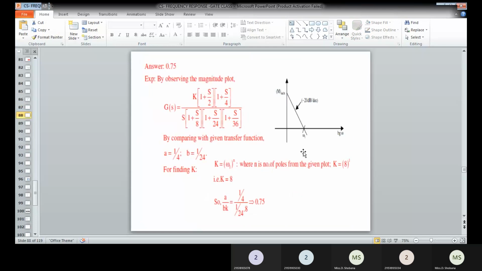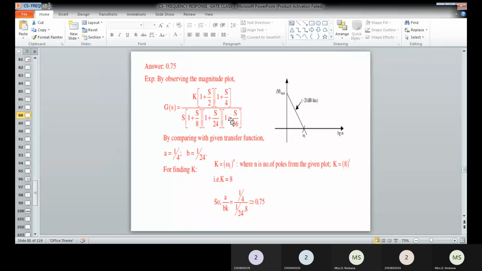Here we can take a minus 20 dB change in slope. If you want to write G of s, as usual, you can take G of s is equal to K into (1 plus s divided by 2), (1 plus s divided by 4), (1 plus s divided by 8), (1 plus s divided by 24), (1 plus s divided by 36).